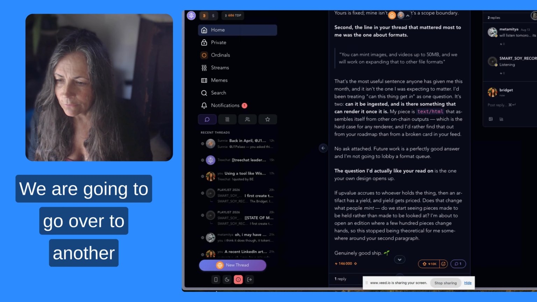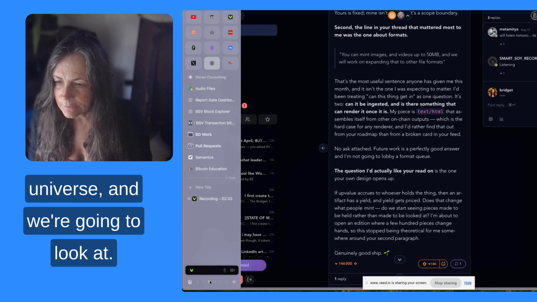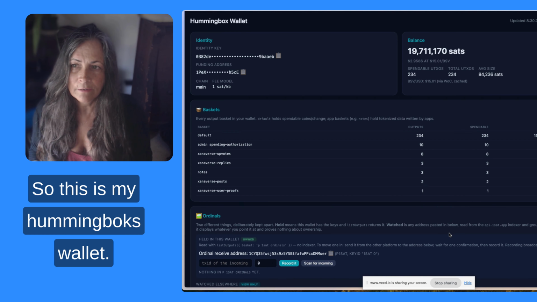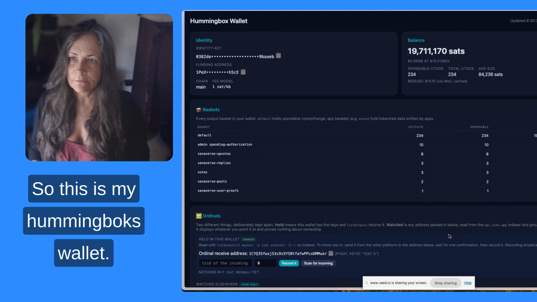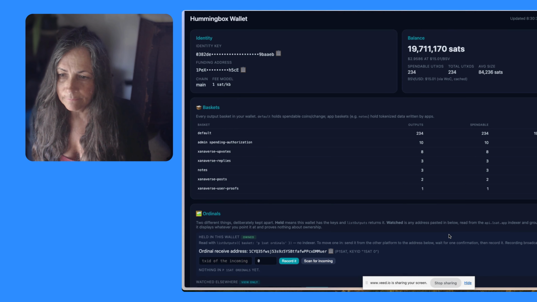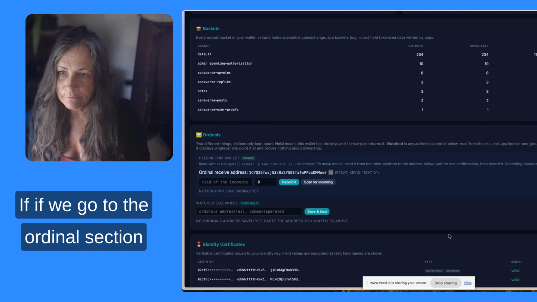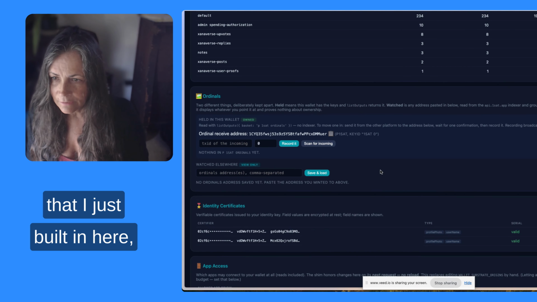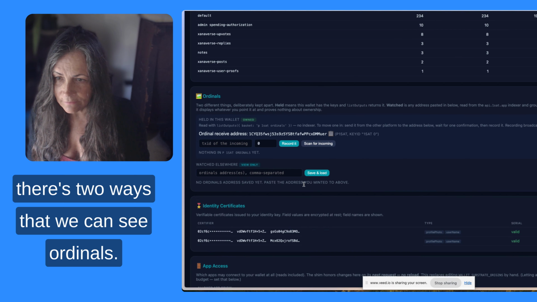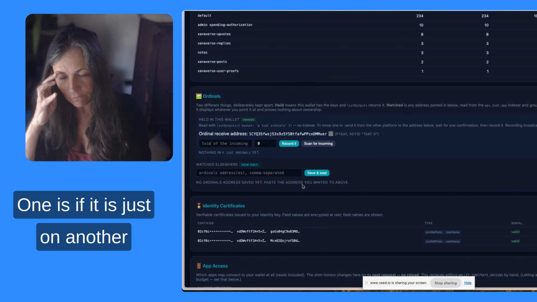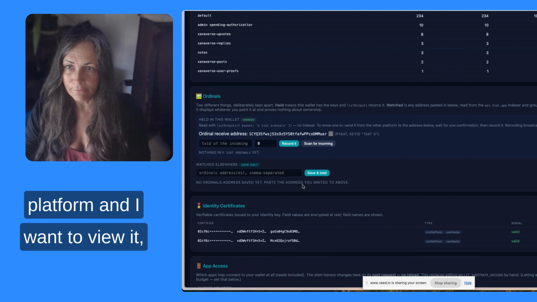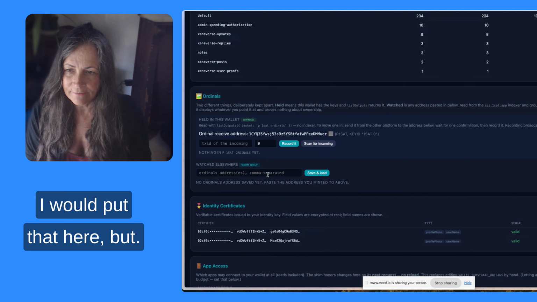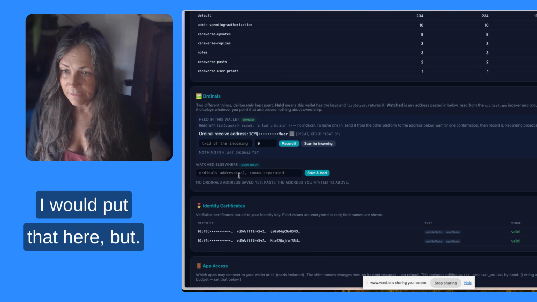We are going to go over to another universe. And we're going to look at, so this is my Hummingbox wallet. If we go to the ordinal section that I just built in here, there's two ways that we can see ordinals. One is if it is just on another platform and I want to view it, I would put that here.